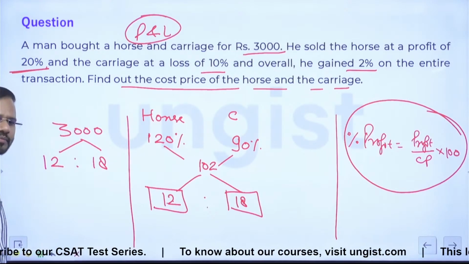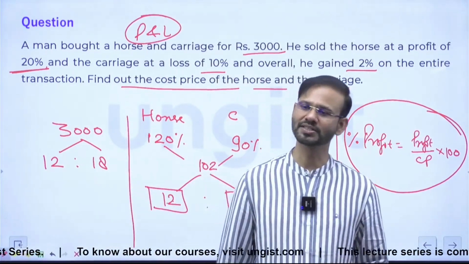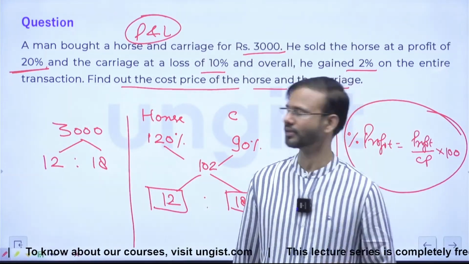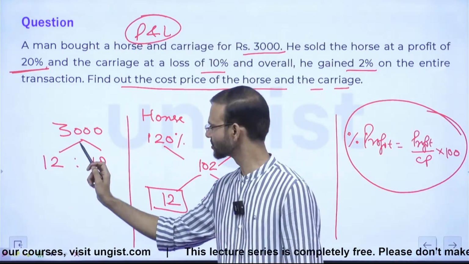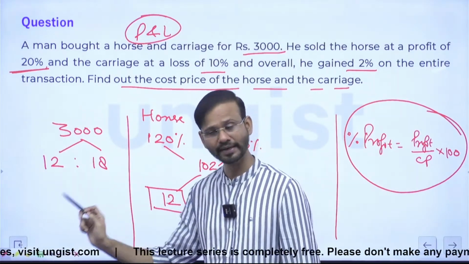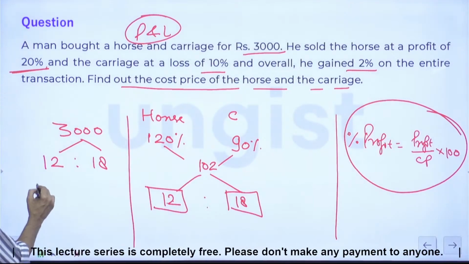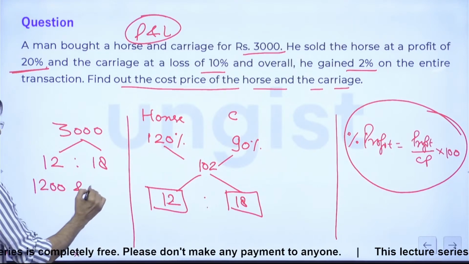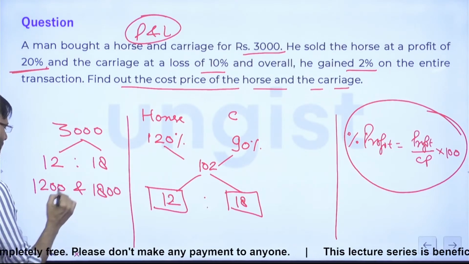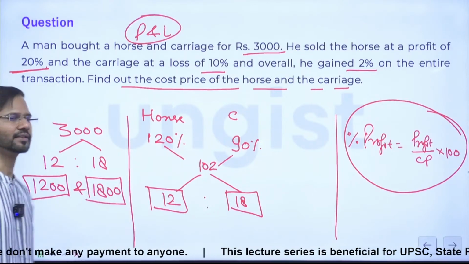Correct? Right? 12 is to 18 means what? What is the sum? 30. So 3000 divided by 30 will be what? 100. So this is 1200 and this is 1800. So cost price of the horse is 1200 rupees. Right? So CP of the horse is 1200 and CP of the carriage is 1800.